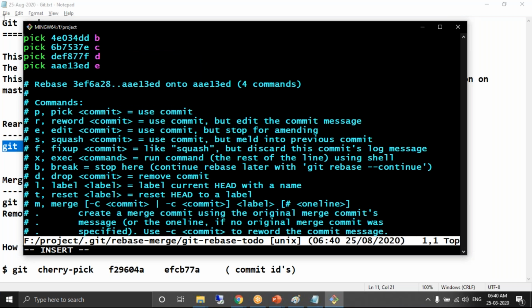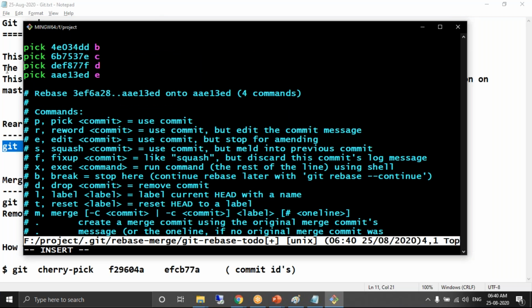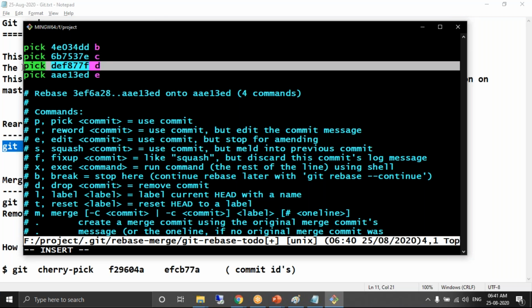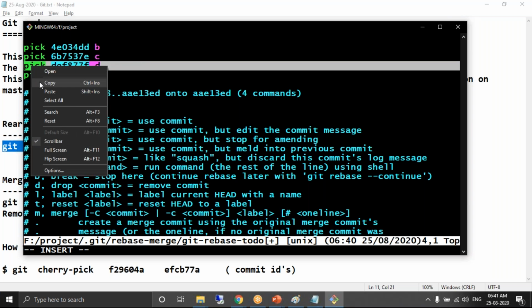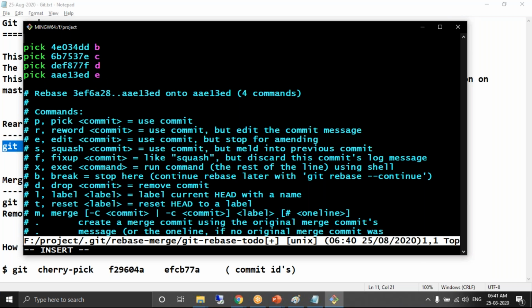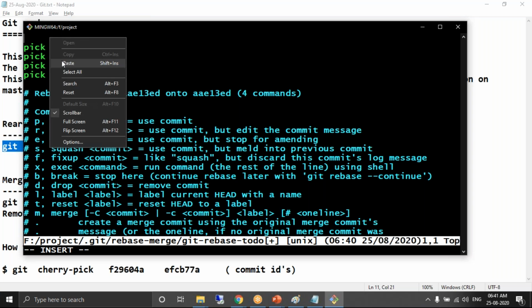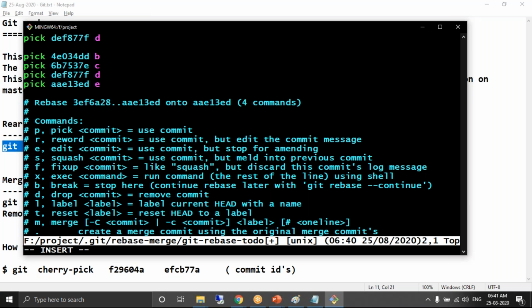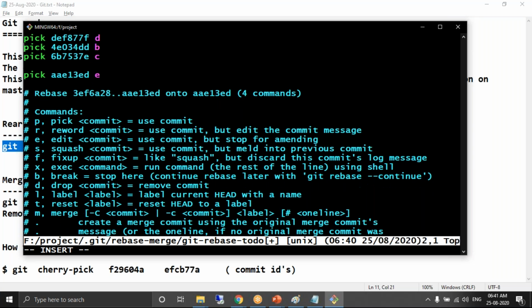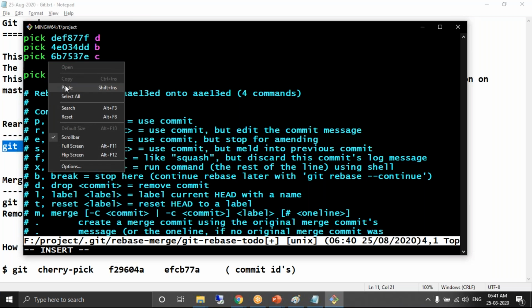Insert, pick up the D, paste it as you want the second commit to be the D commit. Don't want D now here. Pick up the B, you don't want B here. Paste it after C.